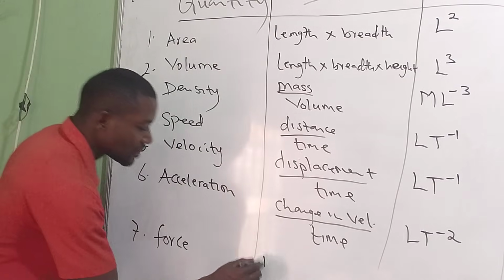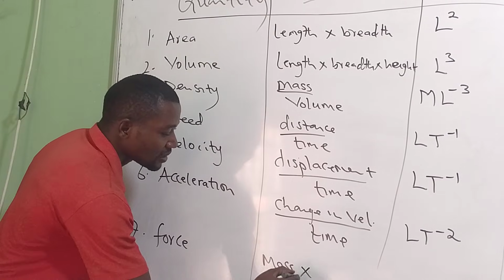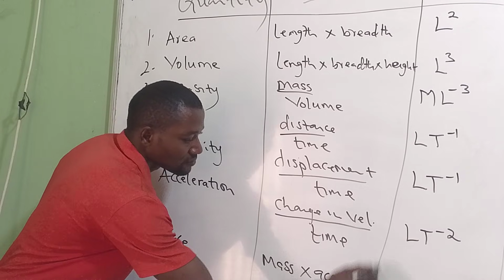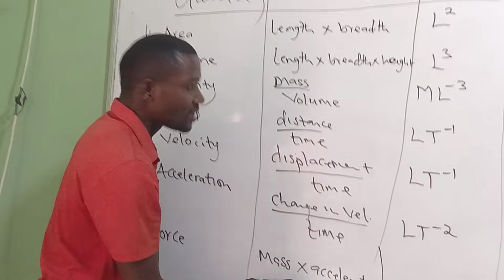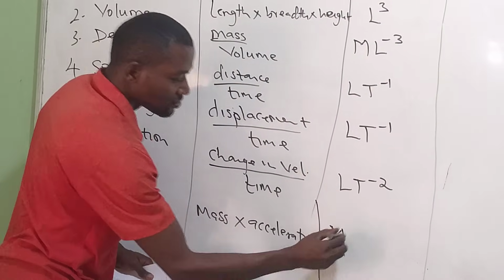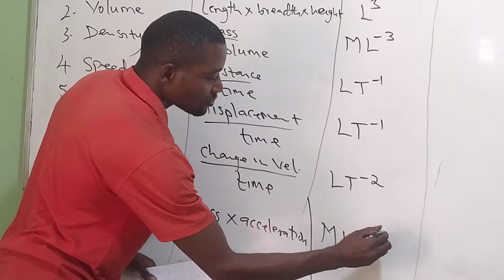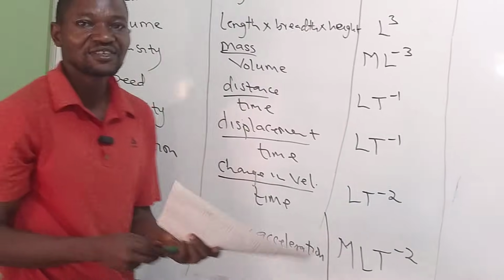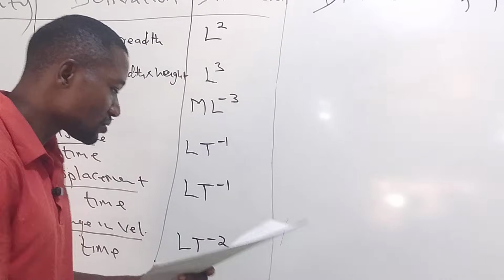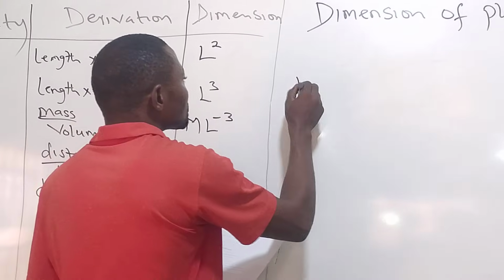Force is mass times acceleration. So mass is M, acceleration is L T to power minus 2. Is it difficult? No, it's not difficult. So let's look at other example, other physical quantity.